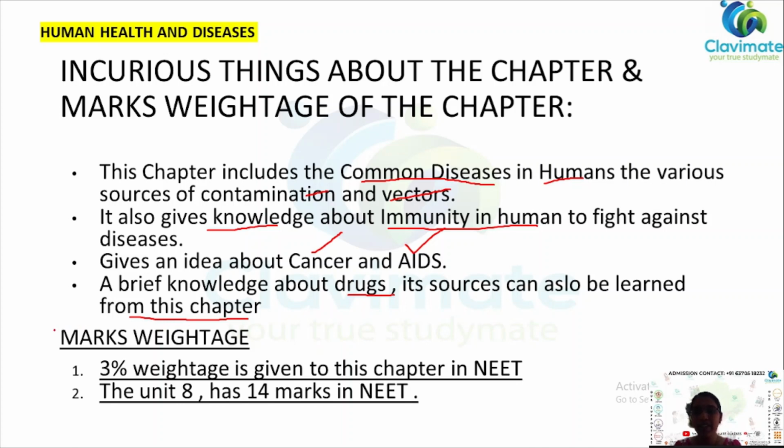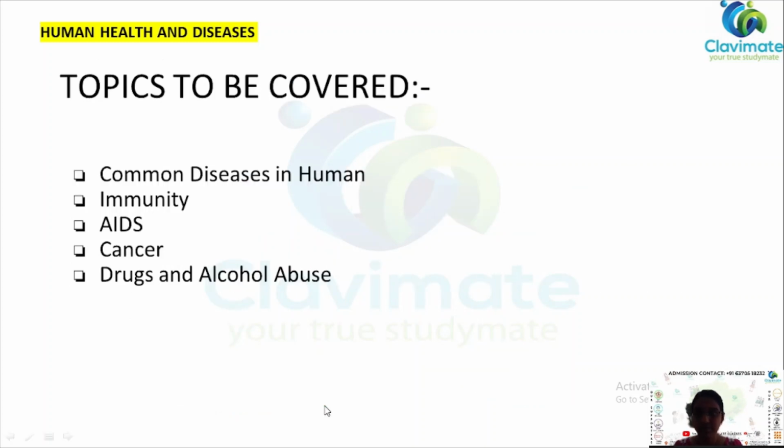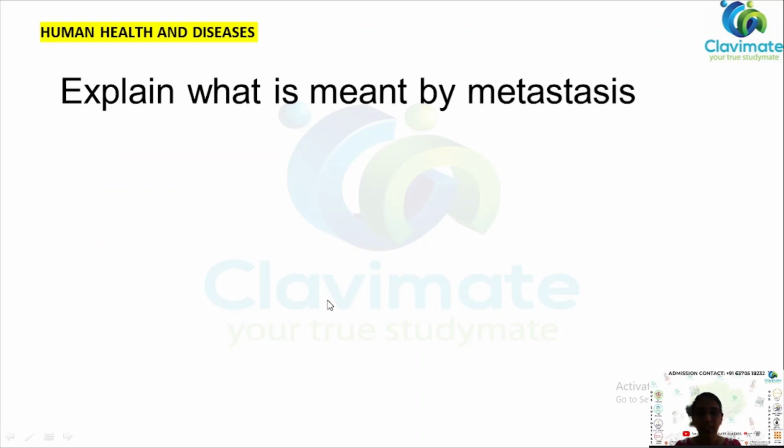The mark weightage for this chapter is 3% in NEET, and Unit 8 as a whole has 14 marks in the NEET examination. The topics covered in this test are common diseases in humans and immunity, AIDS, cancer, and then drugs and alcohol abuse. So let's get into the questions and answers.